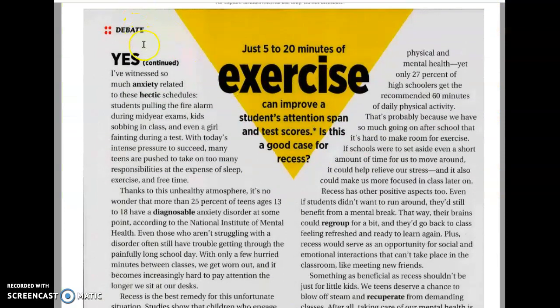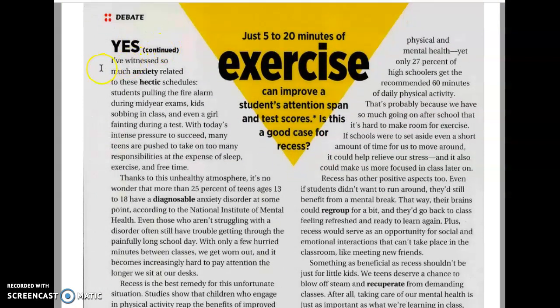Debate. Yes. I've witnessed so much anxiety related to these hectic schedules. Students pulling the fire alarm during mid-year exams, kids sobbing in class, and even a girl fainting during a test. With today's intense pressure to succeed, many teens are pushed to take on too many responsibilities at the expense of sleep, exercise, and free time.